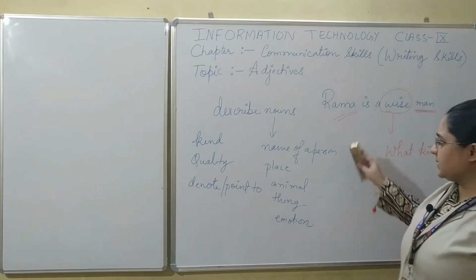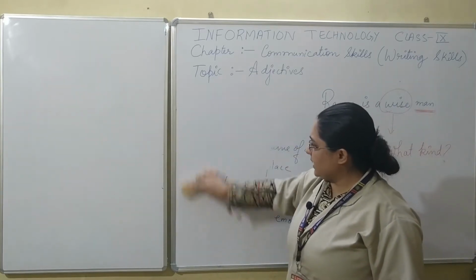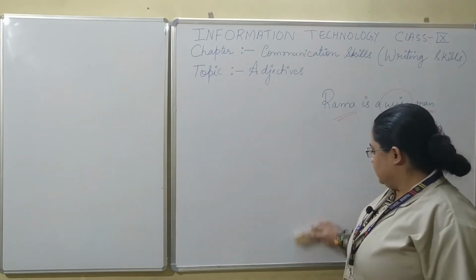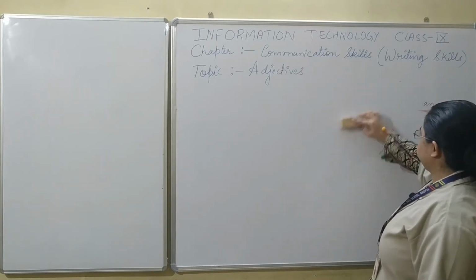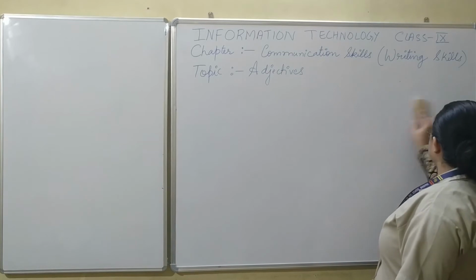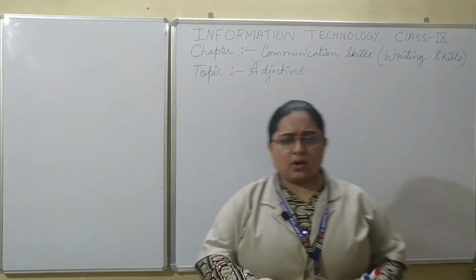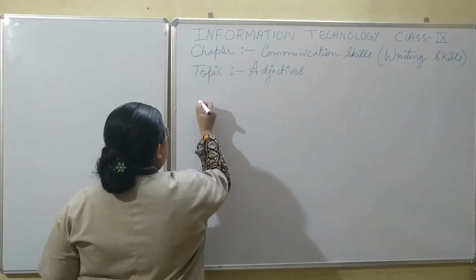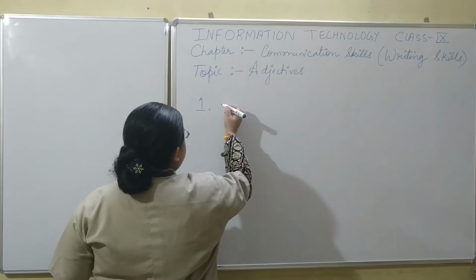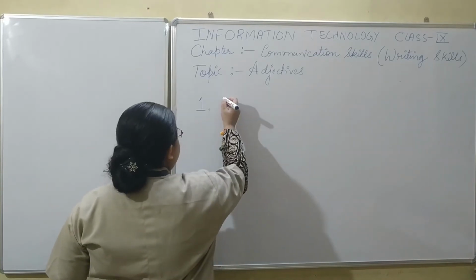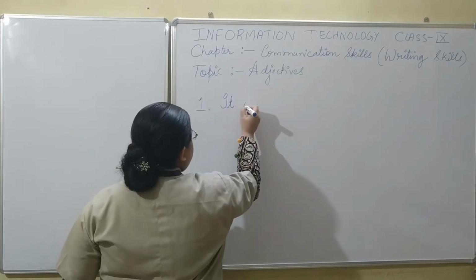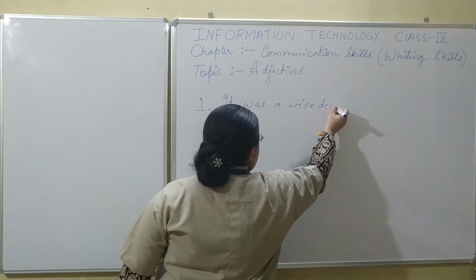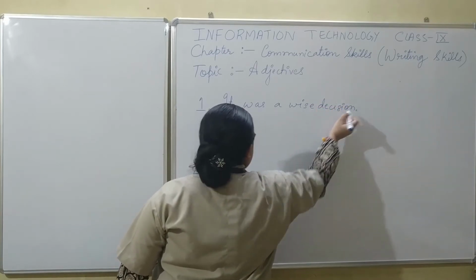I am only going to discuss some exercises today, but before that I will give you a short description about the various kinds of adjectives. Sometimes adjectives are also used to describe nouns in certain ways. Like, we'll see an example here. It was a wise decision.